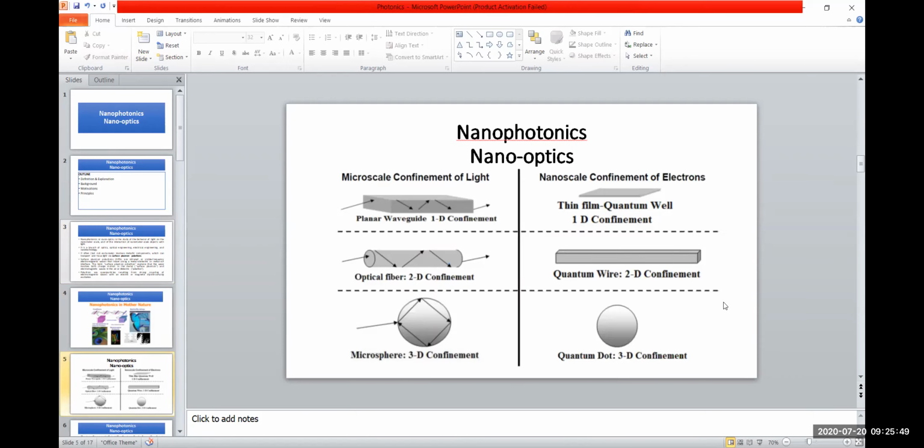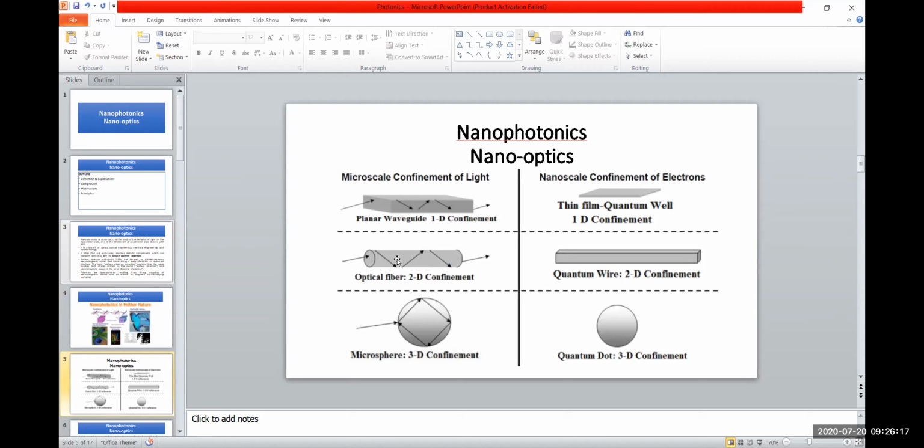In a nanometer dimension scale, if you have a 2D confinement, or you can say 1D confinement, for example, the particle will be 2D confined. The particle can move in 2 dimensions, but cannot move in the 3rd dimension. The z-axis is restricted. However, it can move in x and y. In a similar way, in the case of a nanowire or optical fiber, there is 2D confinement. Electron or photon cannot move in the 2nd and 3rd dimension.